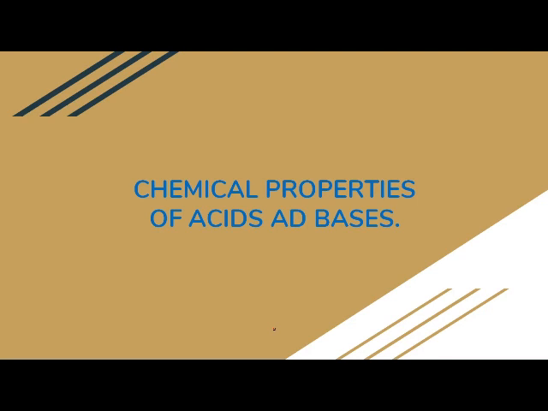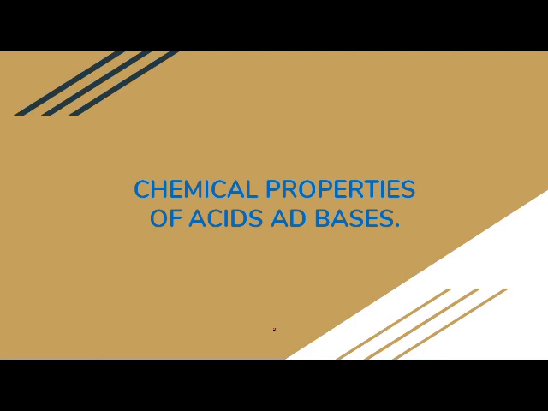Now, let's see how we are going to separate acids and bases. For example, I give you a query. If we have an unknown substance in front of us, how are we going to detect whether it is an acid or a base? You probably say, ma'am, by tasting it.